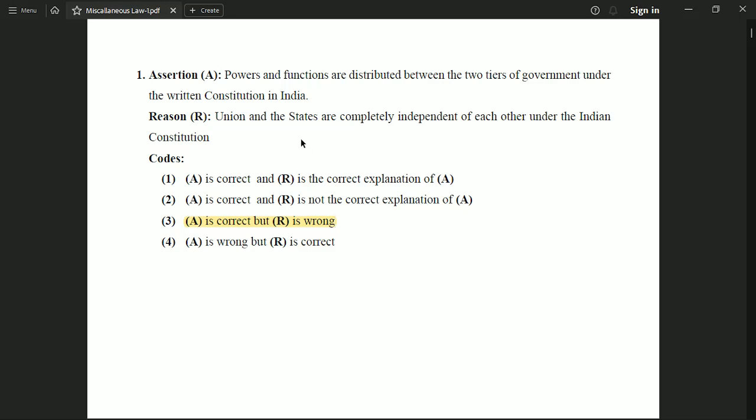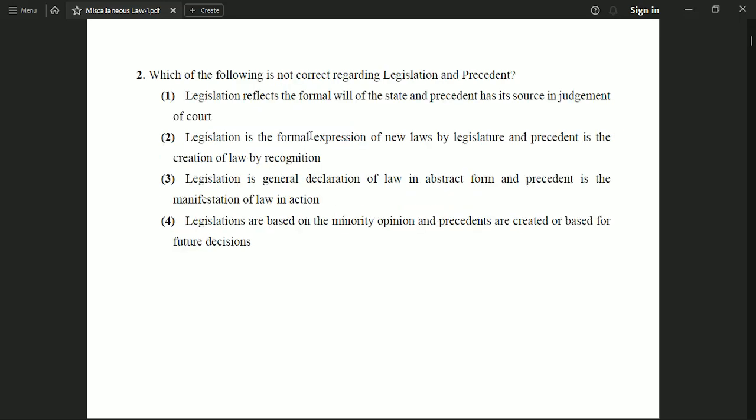Okay, so our next question is: which of the following is not correct regarding legislation and precedent? Option 1, legislation reflects the formal will of the state and precedent has its source in judgment of court. Option 2, legislation is the formal expression of new laws by legislature and precedent is the creation of law by recognition.